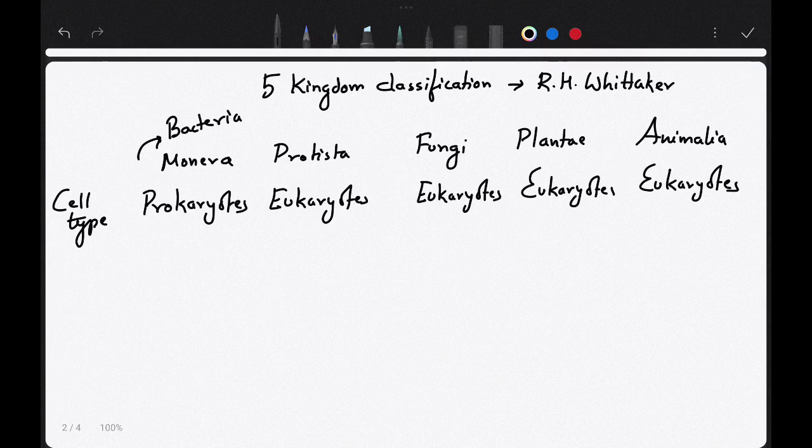In Protista you will find dinoflagellates, slime molds and protozoa. I am writing that: protozoa, dinoflagellates, slime molds, etc. In fungi you will see mushroom, aspergillus. These are the different types of fungi. In plants you will see plants, and in animalia you will see animals.